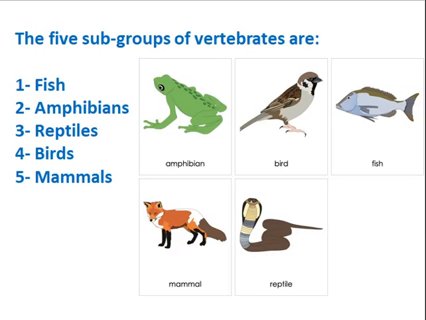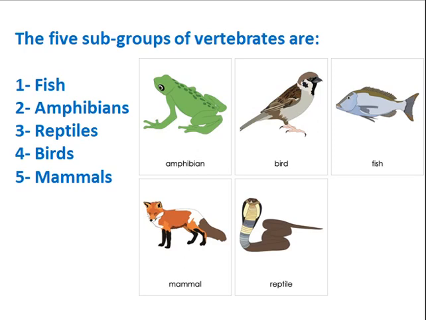Let's see, for example, fish. All these groups are vertebrates. Of course, they are vertebrates. But let's see some characteristics which are different from one group to another. For example, the fish is a vertebrate, of course, but it can swim using its fins.